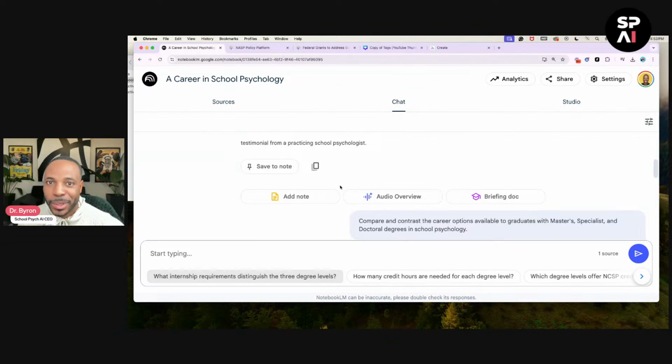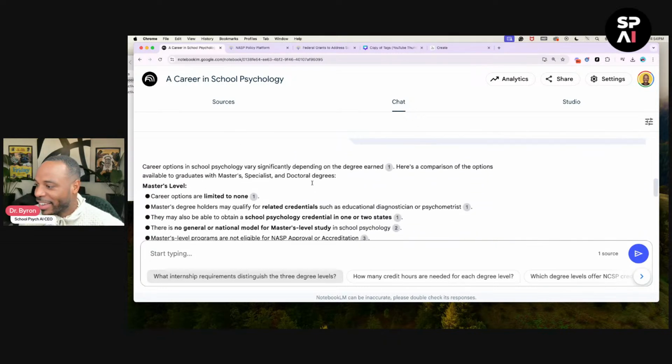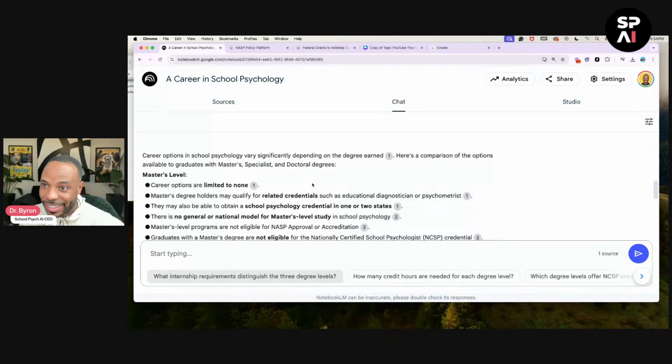Right now, we're going through Notebook LM. Look, I had to drop it. I had to say this is my favorite, one of my favorites. Of course, I'm biased, of course, next to School Psych AI, but this is my favorite AI platform that's out there. Yeah, above Chat GPT, Claude, all those other ones. And here's a big reason why.